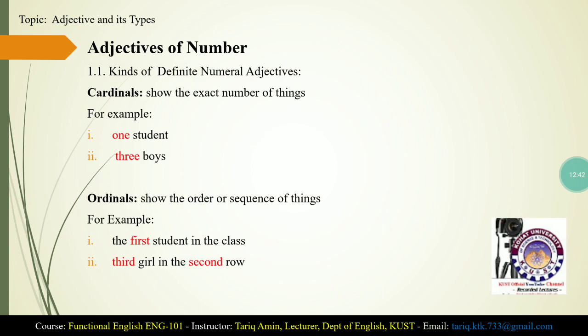Definite numeral adjectives are further divided into two types, cardinals and ordinals. Cardinals show the exact number of things, and ordinals show the order or sequence of things in a series. For example, one student, three boys. These are cardinals and they show the exact number of persons. In the below examples, the first student in the class, third girl in the second row, the adjectives are showing the order or sequence of these things in the series.